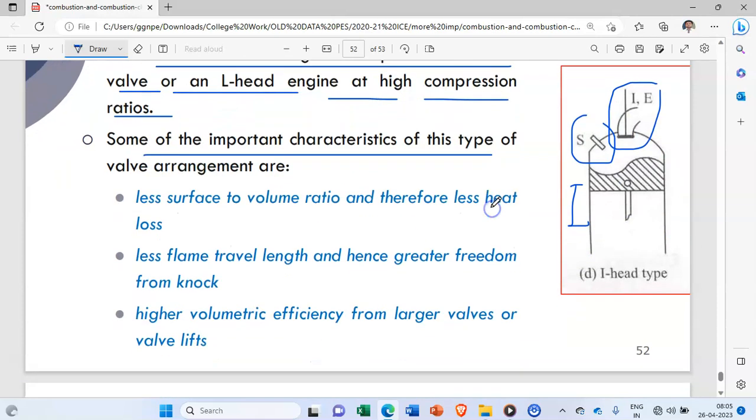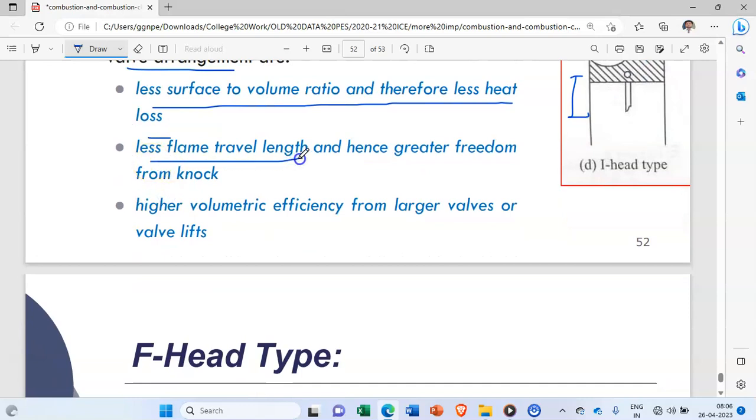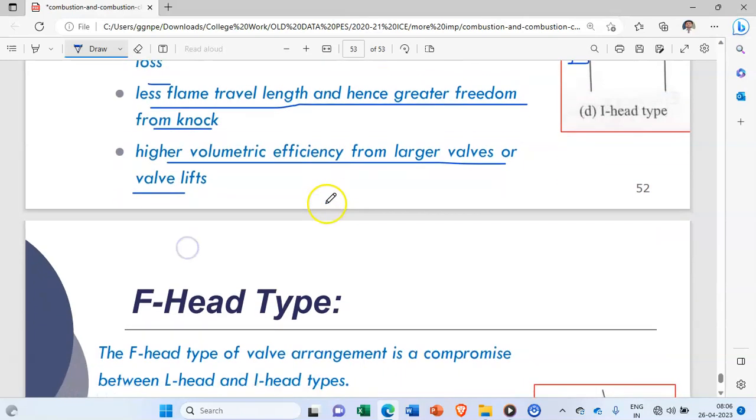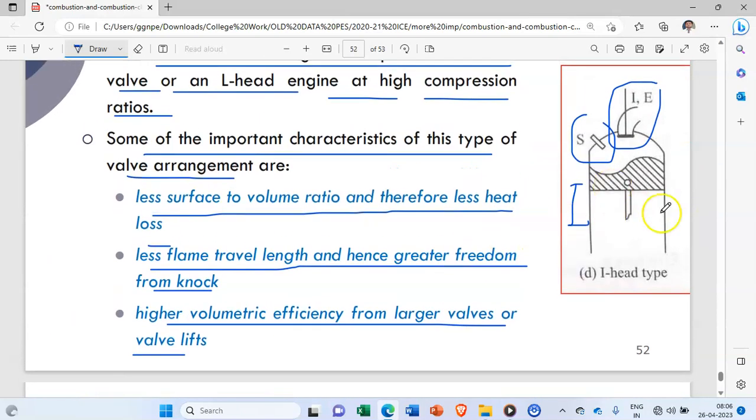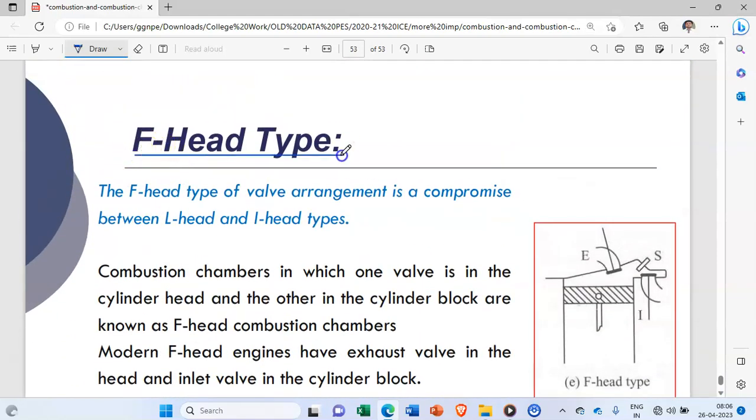Some of the important characteristics of this type of engine are less surface to volume ratio and therefore less heat loss, less flame travel length and hence greater freedom from knock, high volumetric efficiency from the larger valves or the valve lifts. So this is the advantage. And remember, this is a very simple diagram. And last is F type.